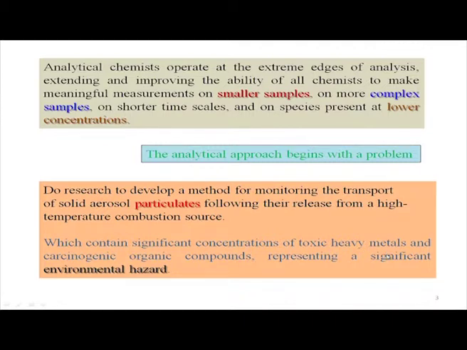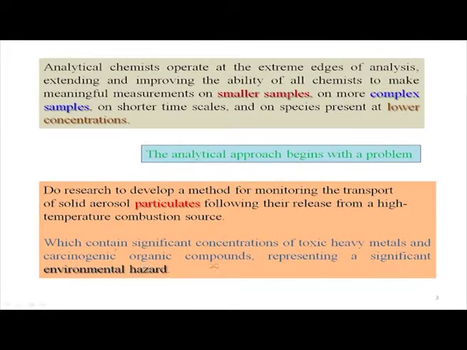Very fine particles in the air, what is happening? We can inhale those solid particles, and they can go into our body and into our lungs. If our air is not pure, if it is contaminated with heavy metal ions and some organic compounds that we consider carcinogenic, that is, cancer causing. Even a single cigarette's smoke, we all know, can give rise to carbon monoxide, which is also very toxic.